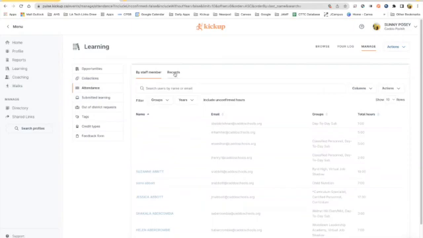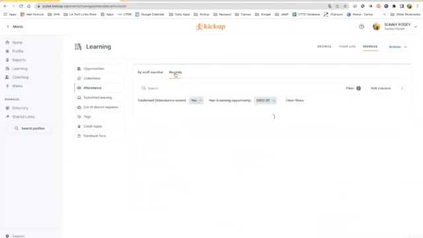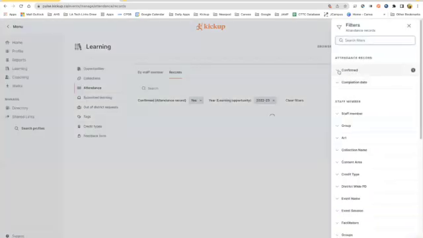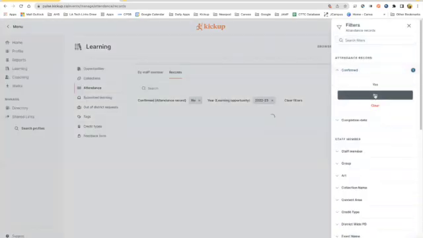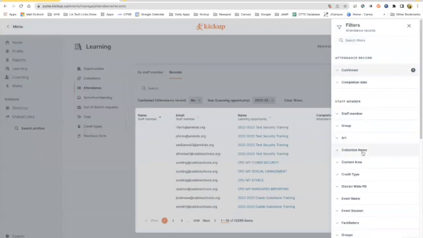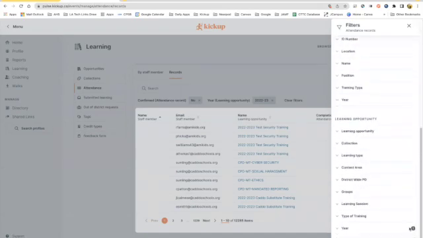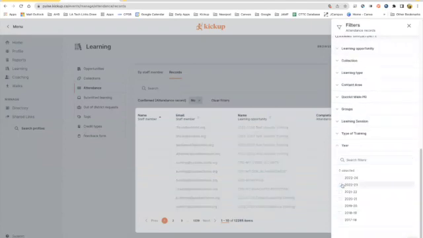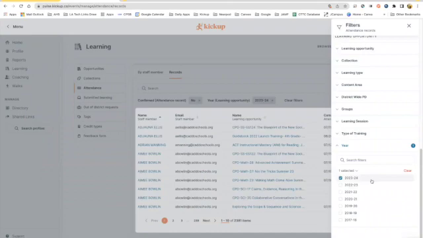We are going to click on the records section, and over here on the filters, I am going to change yes to no because these are things that our people have not yet attended. I'm going to shrink that one. And then I'm going to go down to year at the very bottom. And this is the learning opportunity year. And we want to deselect 22-23 and we want to select 23-24.